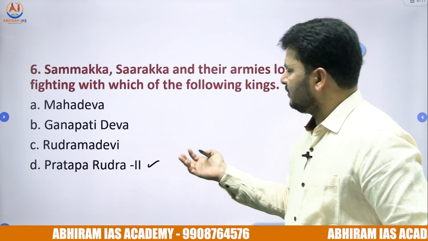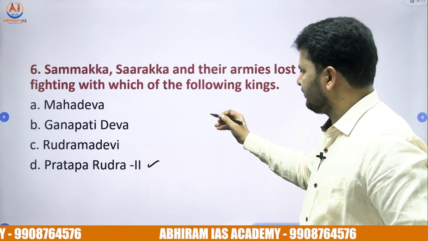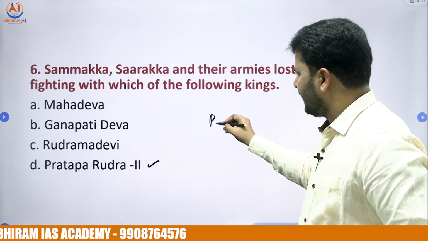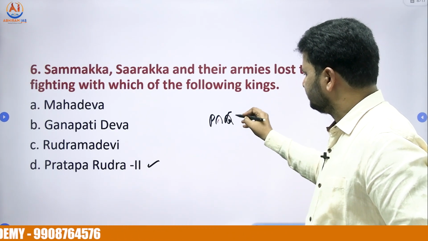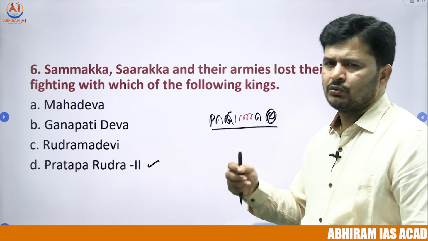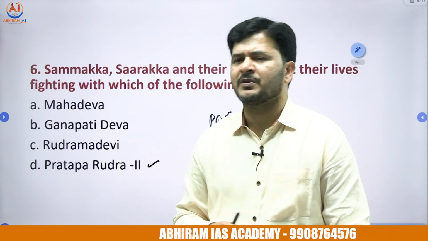The tribal head was, what do we call? We have the tribal head by name Pagididda Raju. So he failed in paying taxes to Kakatiyas, to be specific, Prataparudra II.